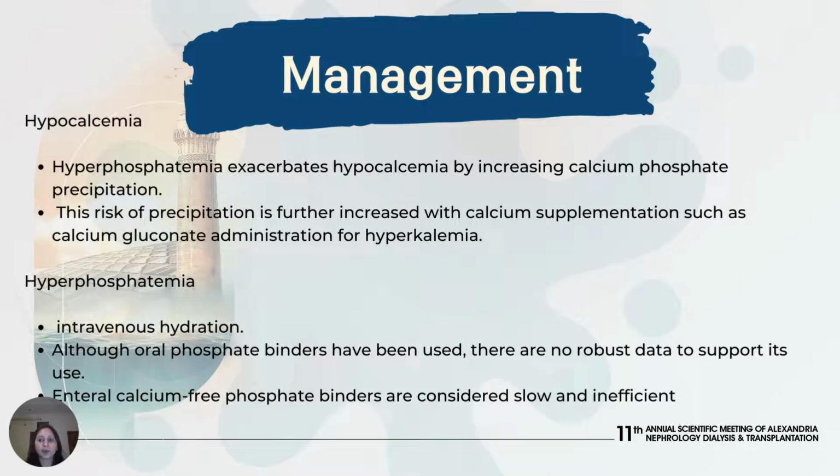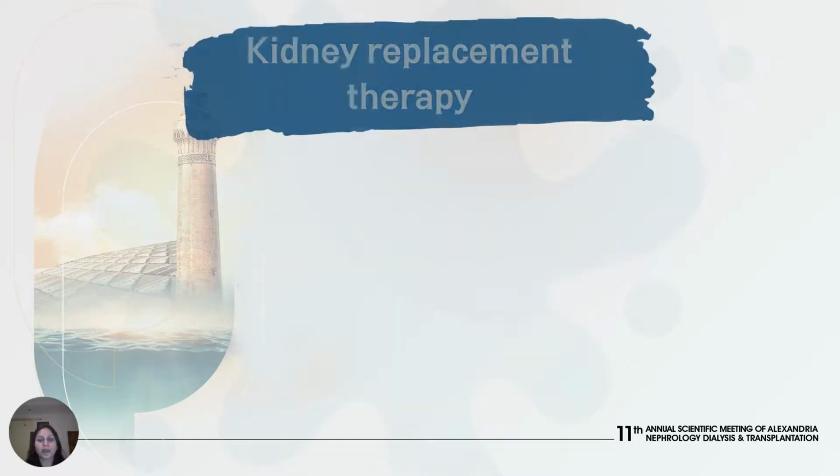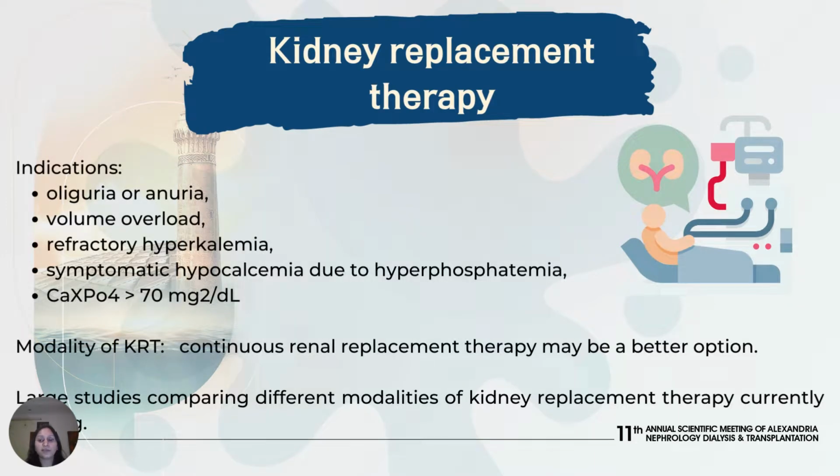Hypocalcemia is another life-threatening complication. The risk of calcium phosphate precipitation is further increased with calcium supplementation, so that should be avoided. Hyperphosphatemia should be addressed with IV hydration. Although oral phosphate binders have been used, there are no robust data to support their beneficial role in tumor lysis syndrome. Despite all preventive and treatment measures, some patients may require kidney replacement therapy.